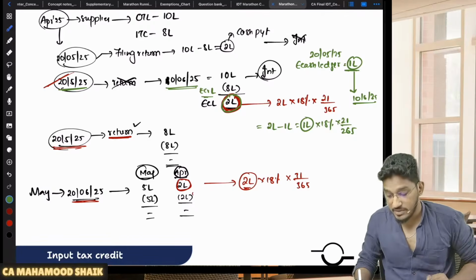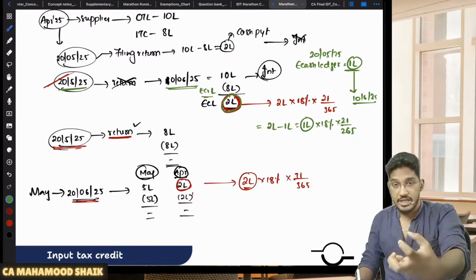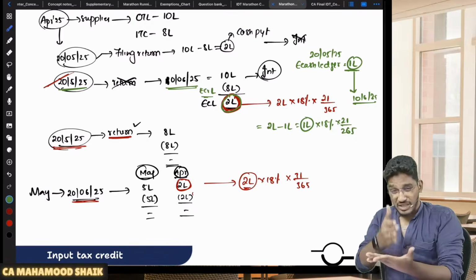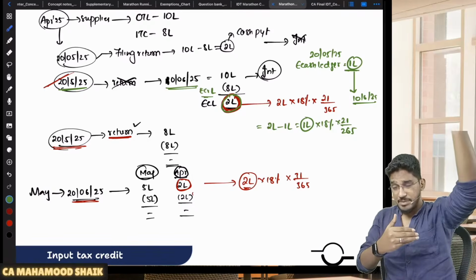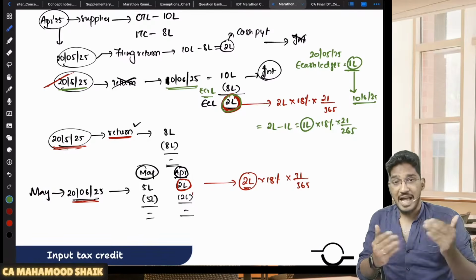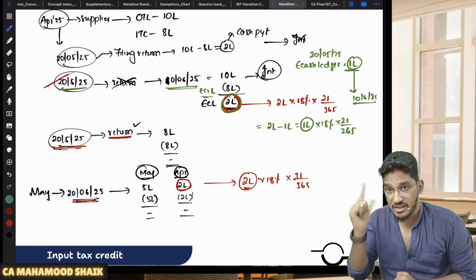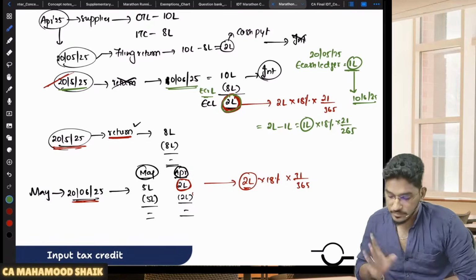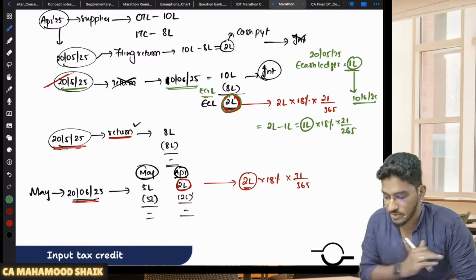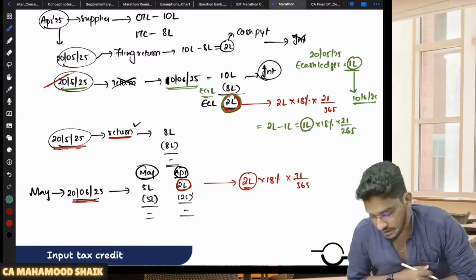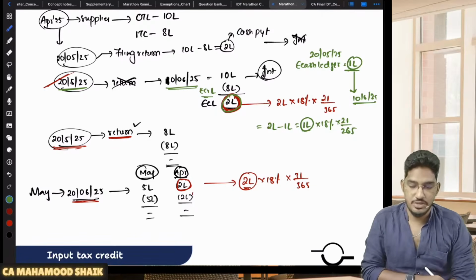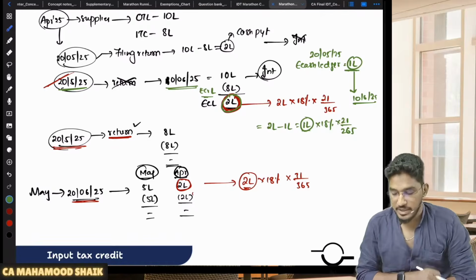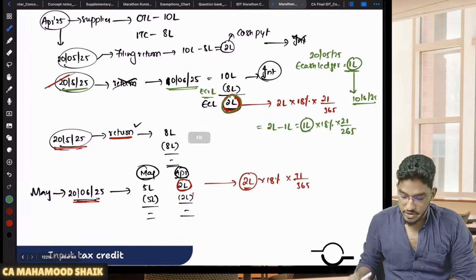From that 2 lakh rupees, whatever you are discharging through your electronic cash ledger, take out the amount which is already lying in your electronic cash ledger, from the due date of payment till the actual adjustment. If that amount is maintained in the electronic cash ledger as it is without using, then reduce that excess 1 lakh rupees also, and you will be liable to pay interest only on the balance amount which you are discharging through the electronic cash ledger. Understood? Clear and comfortable, everybody? Right. So this is what you need to keep in mind.